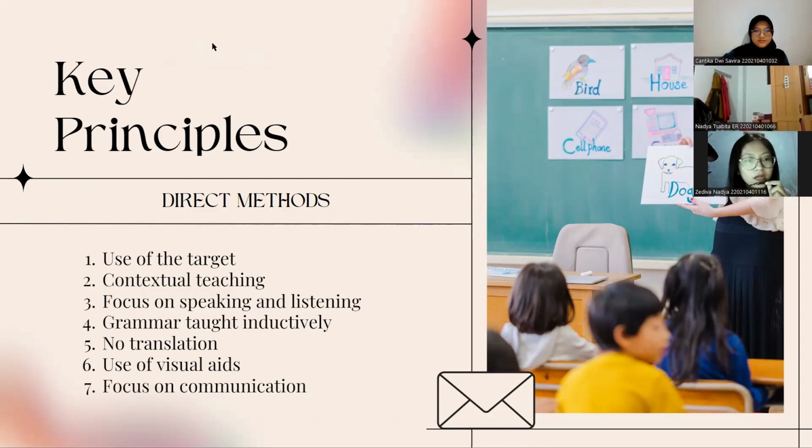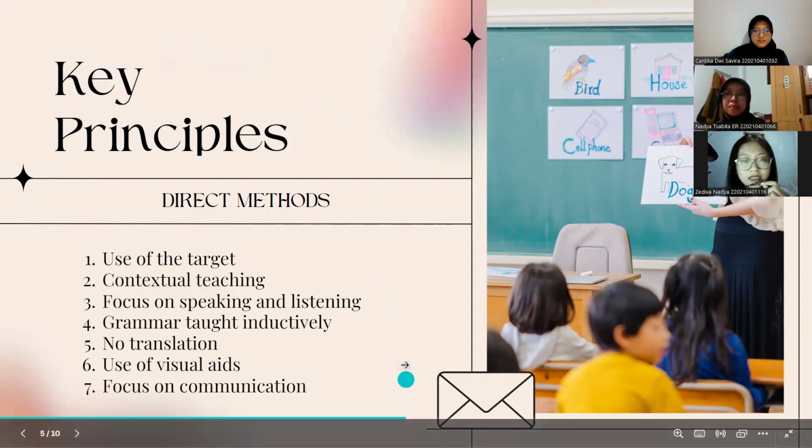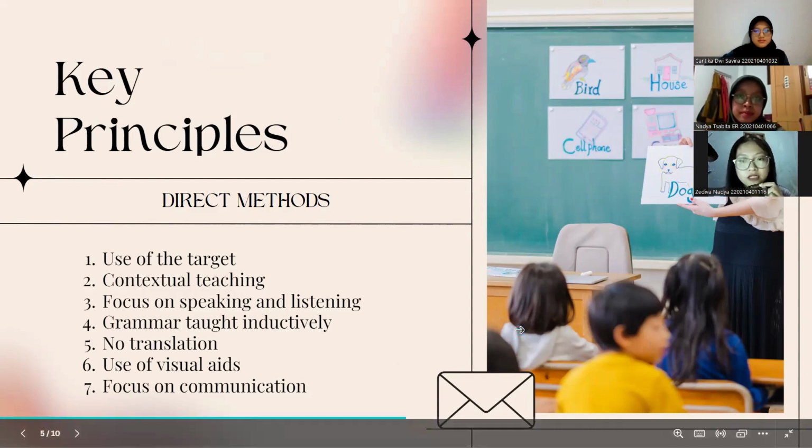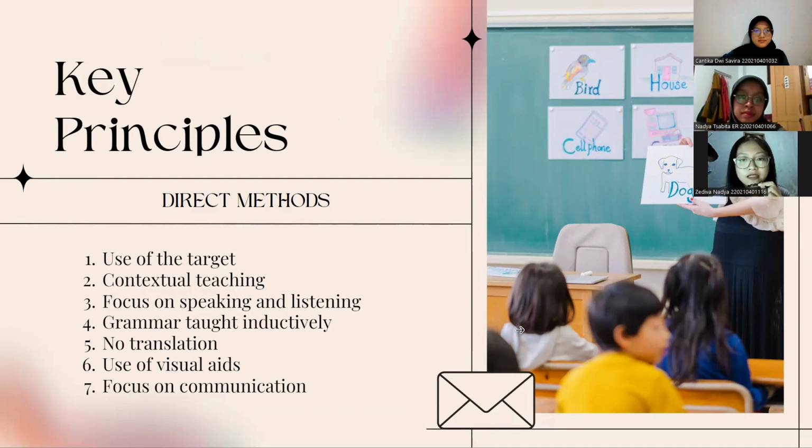The third one is focus on speaking and listening. Speaking and listening are key. Students get plenty of practice through conversations, role plays, and activities that encourage them to use spoken English. The fourth one is grammar taught inductively. Forget memorizing grammar rules. Students learn grammar naturally by encountering it repeatedly in spoken English. They eventually figure out the how behind the language they're using.